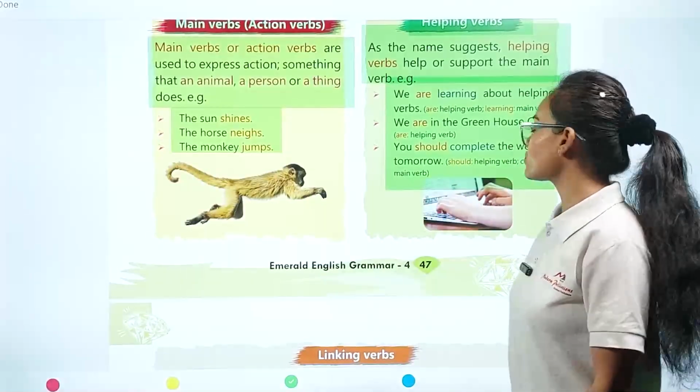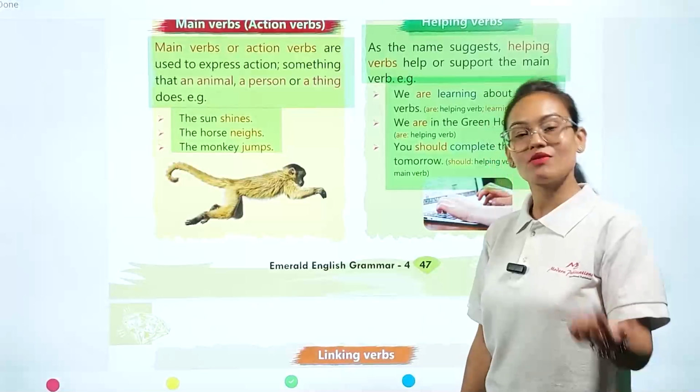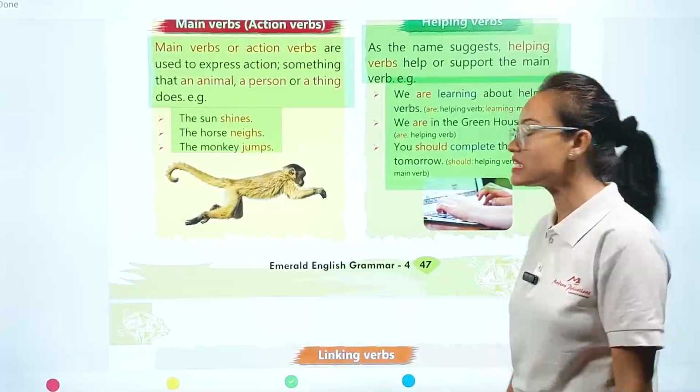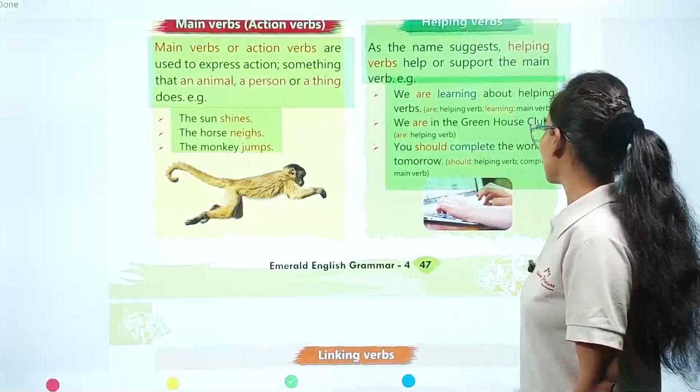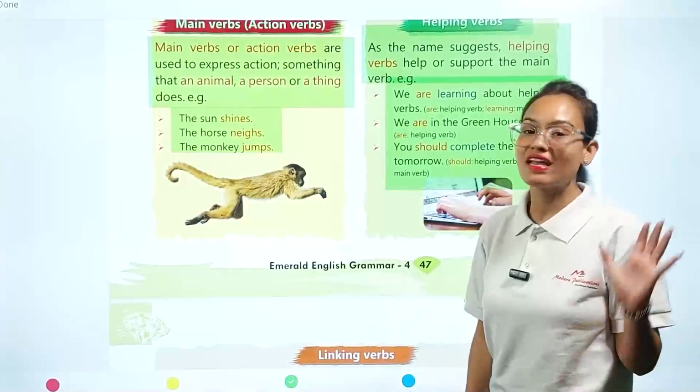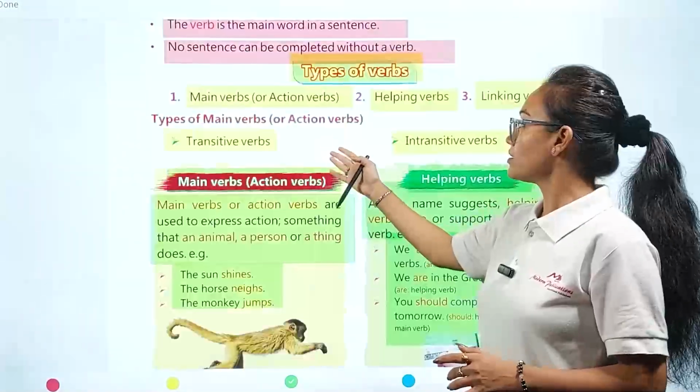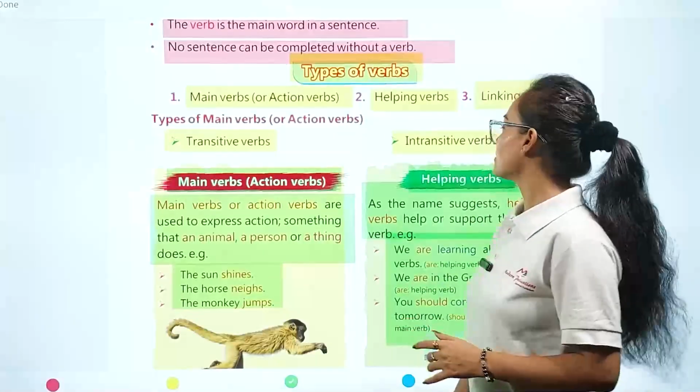So here, my dear student, again two verbs, a main verb and a helping verb, are present in this sentence. Like, should is our helping verb and complete is our main verb in this sentence. Okay. This is all about our main verbs and helping verbs.